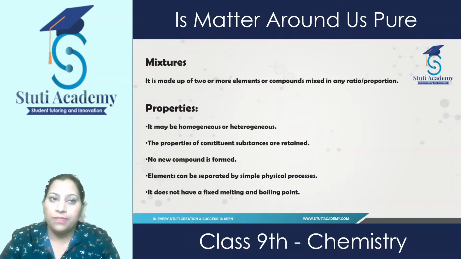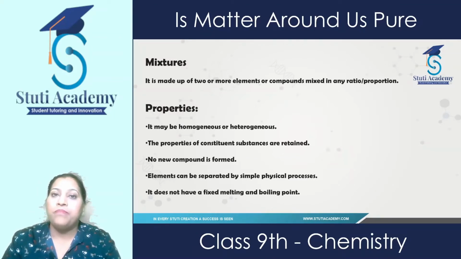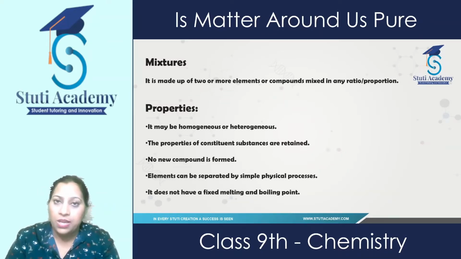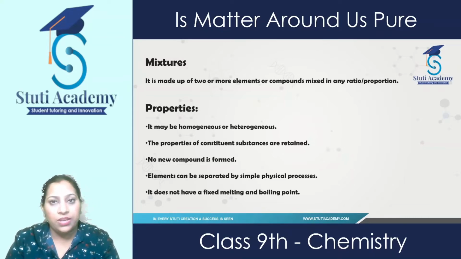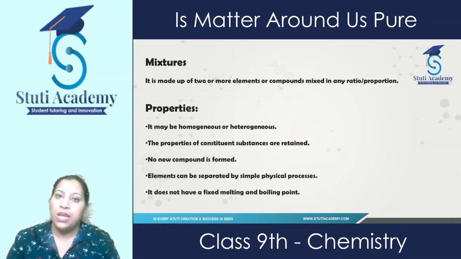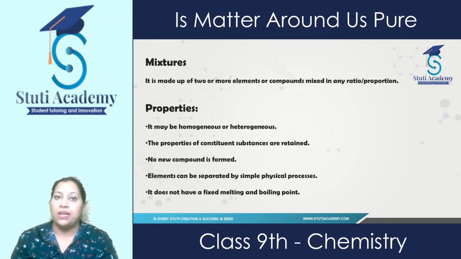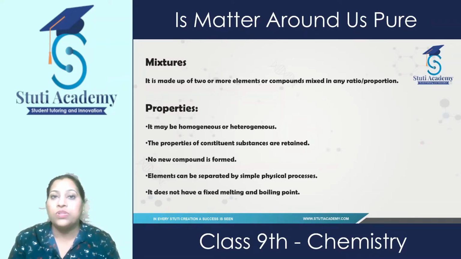Now come mixtures. Mixtures are made up of two or more elements or compounds mixed in any ratio or proportion; their ratio is not fixed. They may be homogeneous or heterogeneous: homogeneous when there is uniformity in their composition, and heterogeneous when there is non-uniformity in their composition. And in mixtures, the properties of the constituents are retained. It means the substances present in the mixture will not lose their properties; their properties remain intact.